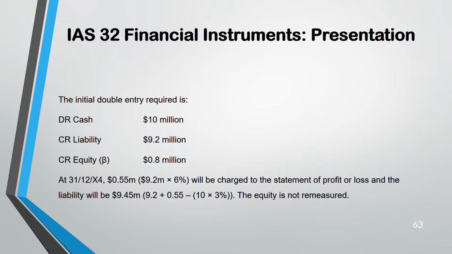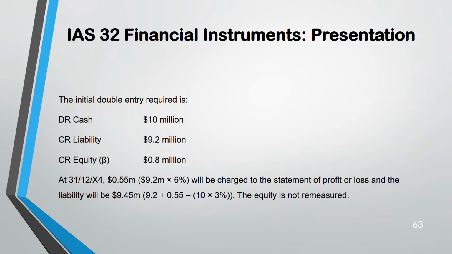0.55. Because 9.2 is a liability. For liability, the percentage is 6%. They have given you, right? Without conversion, the interest rate for the bond is 6%. So take it. 9.2 into 6% is 0.55. Okay. And the liability will be how much?